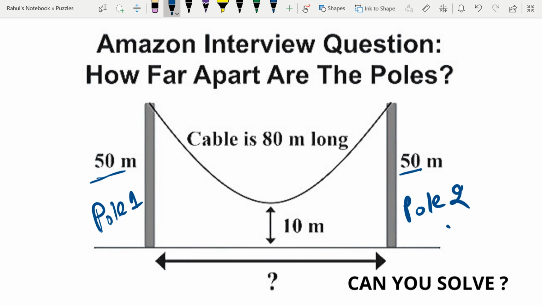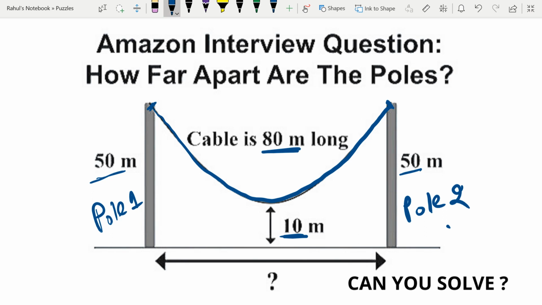And it has some constraints. A cable is attached to the top points of the poles in such a way that it is hanged and does not touch the ground level, but it is above the ground level by 10 meter, right? And the total length of the cable from here to here is 80 meter, right?